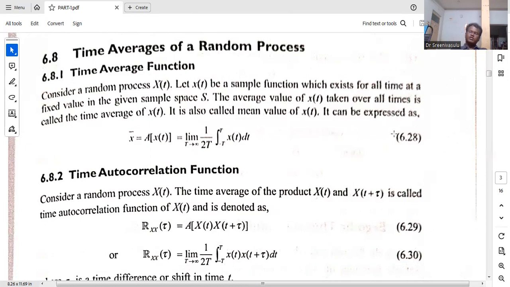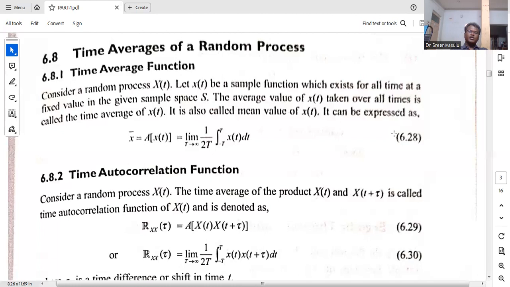So limit T tends to infinity, 1 by 2T, integral minus T to plus T, x of t into dt. So it is the time average of the random process.